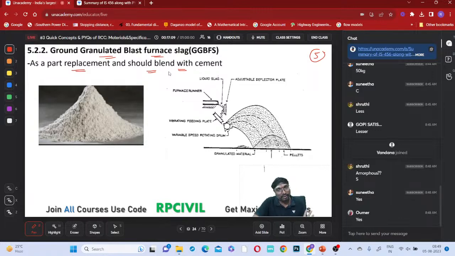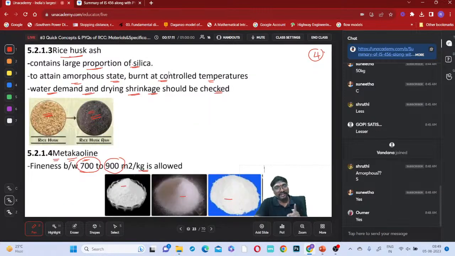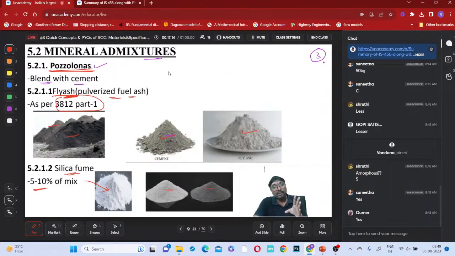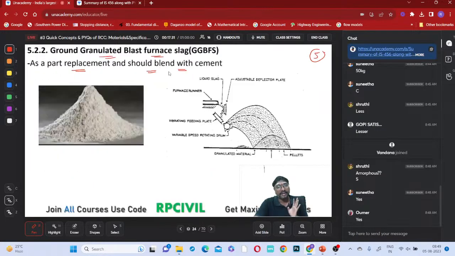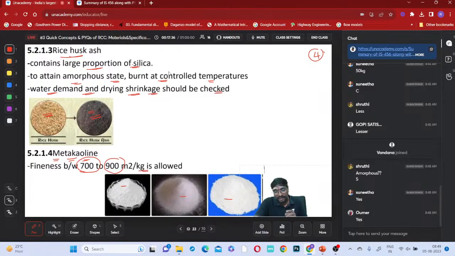So fly ash and these things, what we will do is we have to check. First we have to check the concrete cube strength for any grade with original cement. Next we check the same grade with this replacement. You replace 5% of the cement by fly ash or silica fume or rice husk ash or metakaolin or GGBFS, whatever mixture you are having. Prepare the same mix. Then check 10% replacement of cement also, and 15% replacement also.